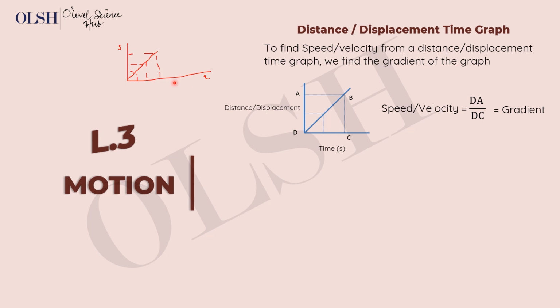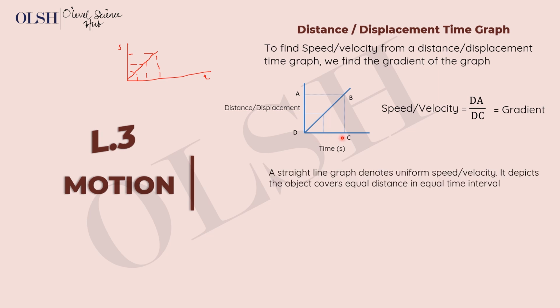So you can see here we have speed to be dA over dc, which is the gradient. So this is your dA, the change in the displacement, divided by the change in time, which is dc. If you have a straight line graph like this, it usually denotes uniform velocity or uniform speed, because this shows that you are covering equal distances at equal time intervals. That's the only reason why you would have a straight line graph. If you're not covering equal distances at equal time intervals, you're not going to have a straight line graph in a distance time graph or displacement time graph.